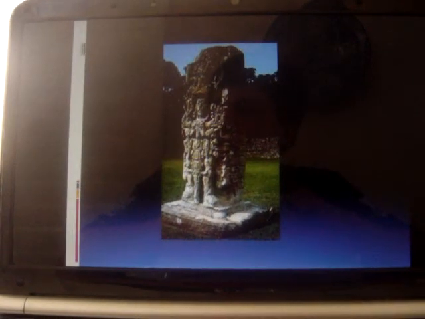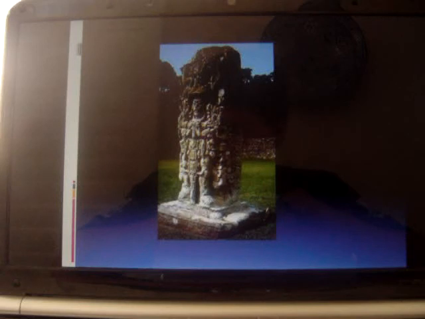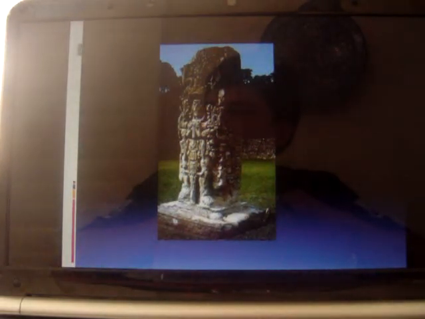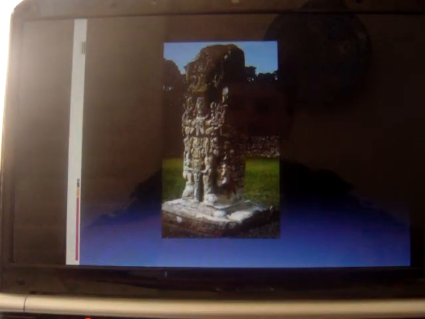Stela D portrayed the ruler 18 Rabbit. Stela D represents one of the city's most important rulers, Waxaklajuun Ub'aah K'awiil, known as 18 Rabbit. During his reign, Copan grew to its largest size. He holds a double-headed serpent bar, the symbol of absolute power. The sculpture is in high relief, and the original was painted, with hieroglyphs on the back of the stela.